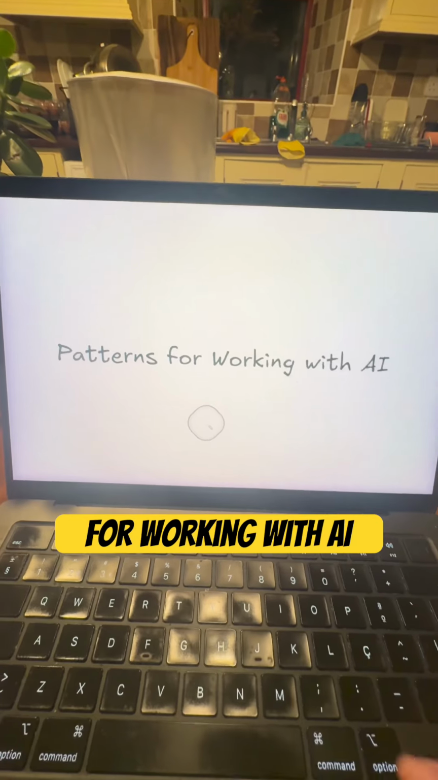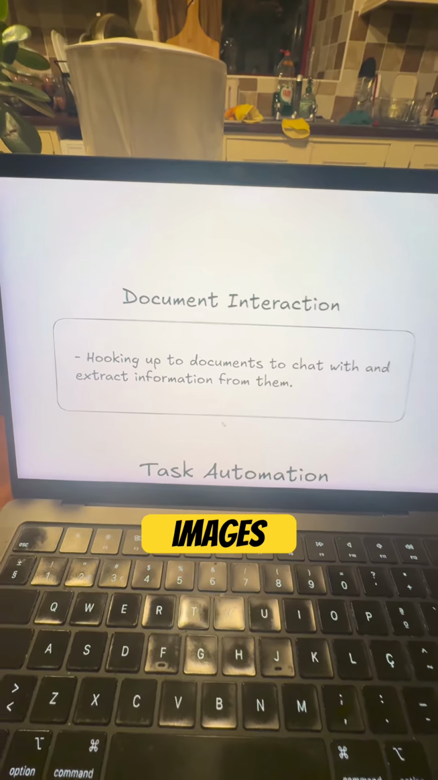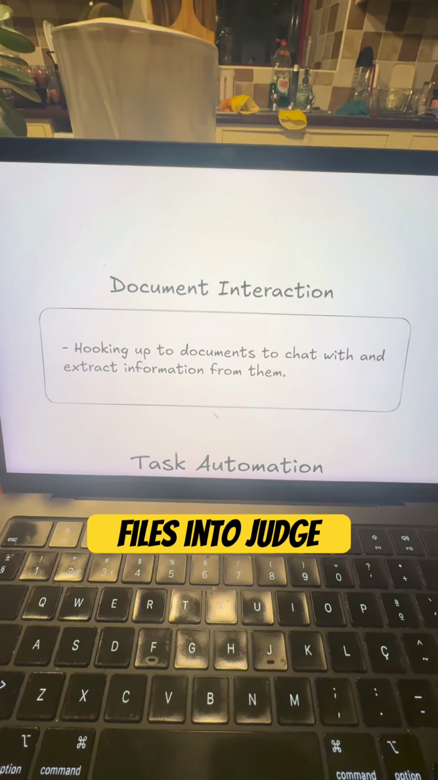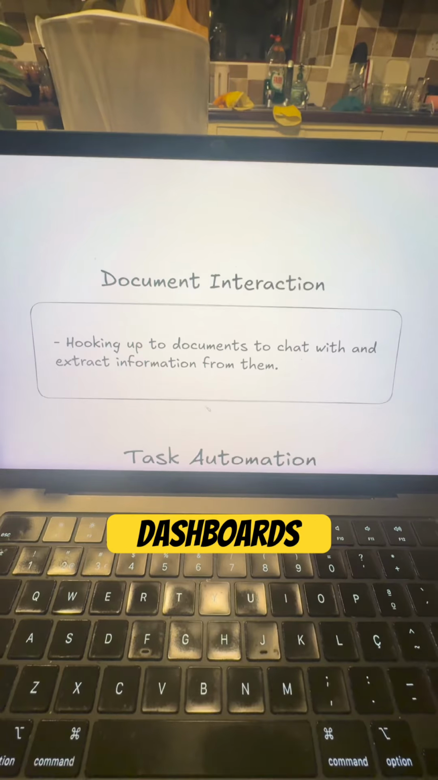Here are some patterns for working with AI. First, we have document interaction. That means throwing images, PDFs, CSV files into ChatGPT, Claude, etc., and then asking for summaries, analysis, reports, dashboards, etc.